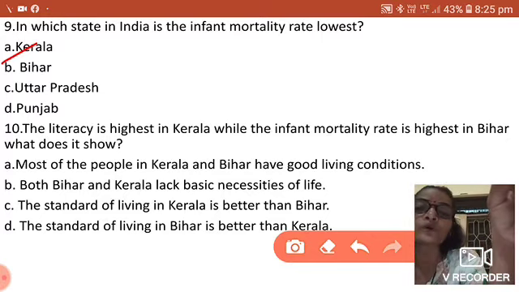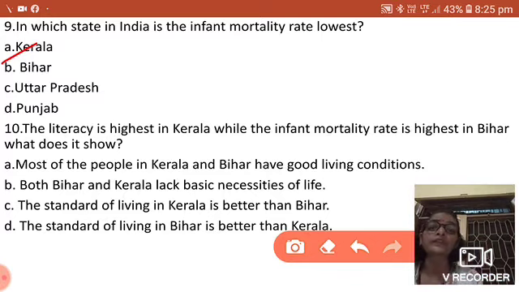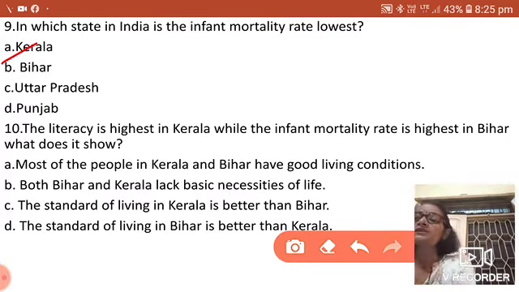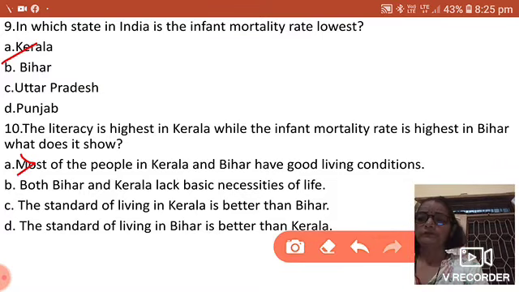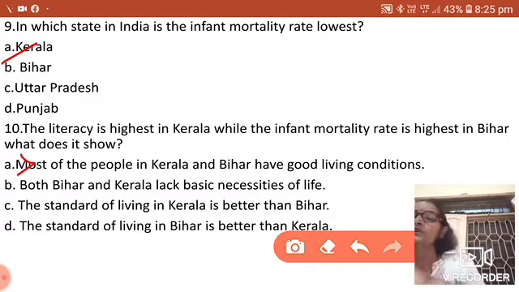If they have good living conditions, then why is the infant mortality rate high in Bihar? So this answer is wrong. Next is, both Bihar and Kerala lack basic necessities. If Kerala is lacking basic necessities, it cannot have a good literacy rate. So this option is also wrong.